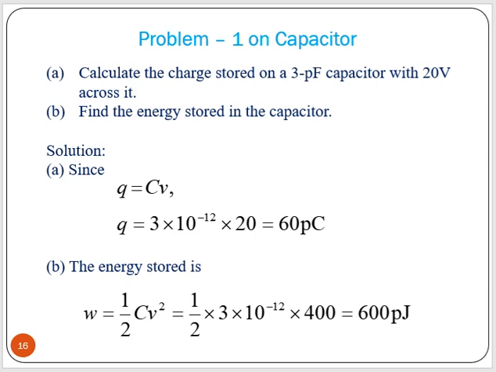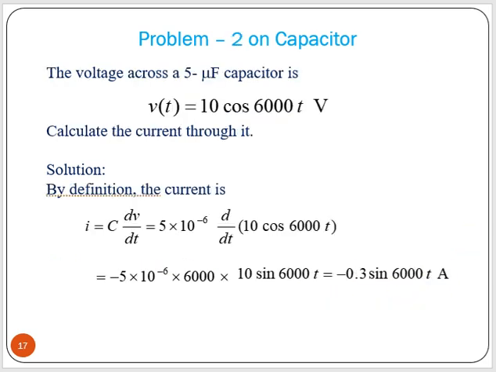And the energy stored in the capacitor, the formula is W equal to half CV square. Okay, that you have to remember. W equal to half CV square. Now we can calculate by putting C and V value. We can get the energy stored in the capacitor.